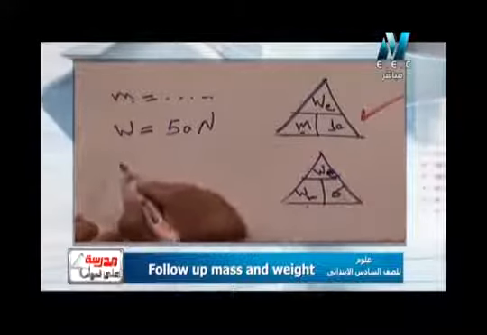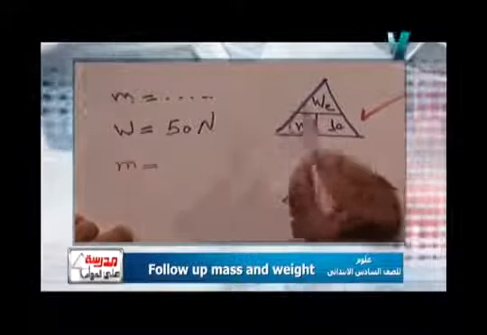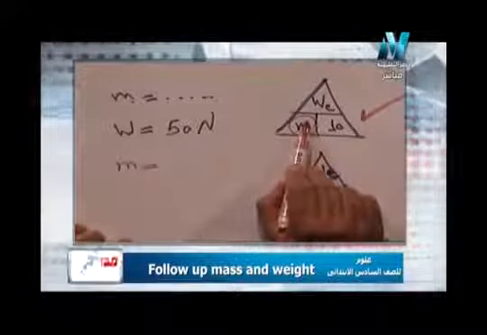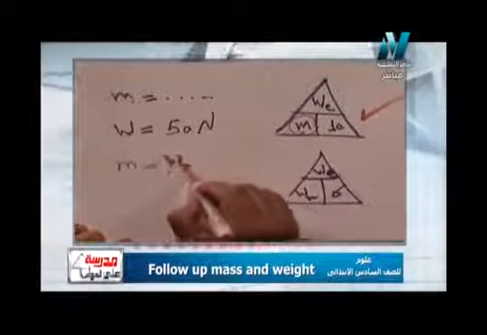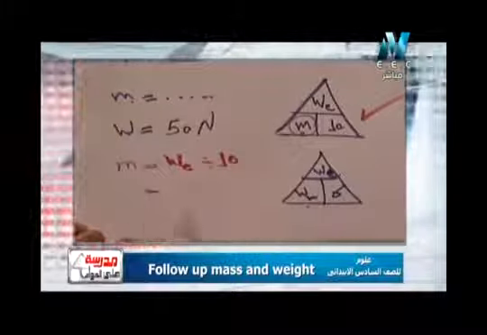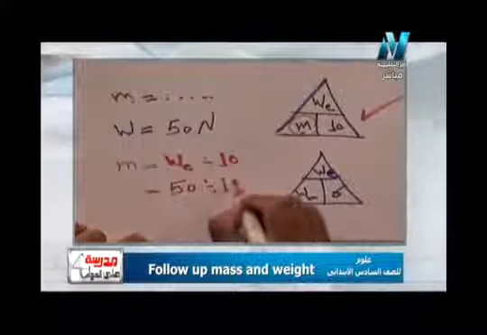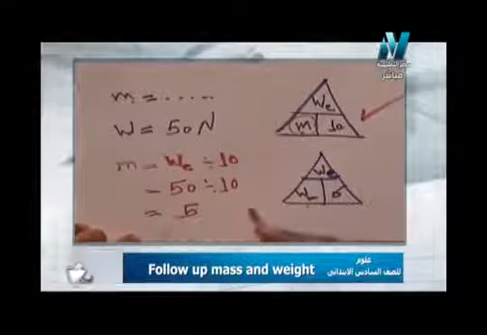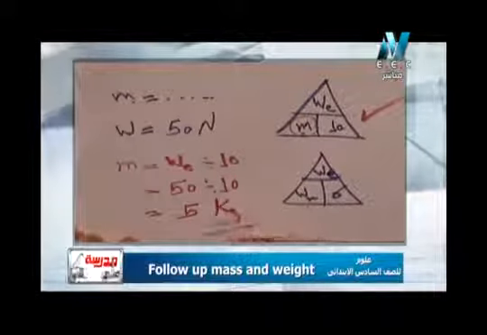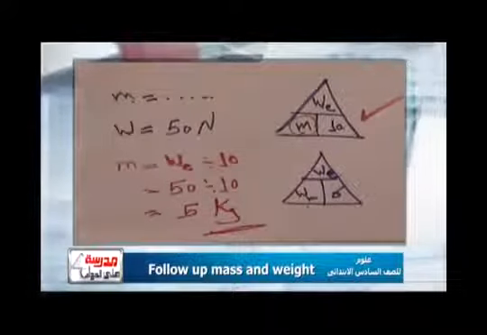So if I want the mass, mass equals weight on the earth divided by 10. Weight on the earth is 50 from the problem, so 50 divided by 10 equals 5. 5 what? 5 kilogram. Why? Because the mass is measured by kilogram, not Newton, because Newton is the measuring unit for weight.